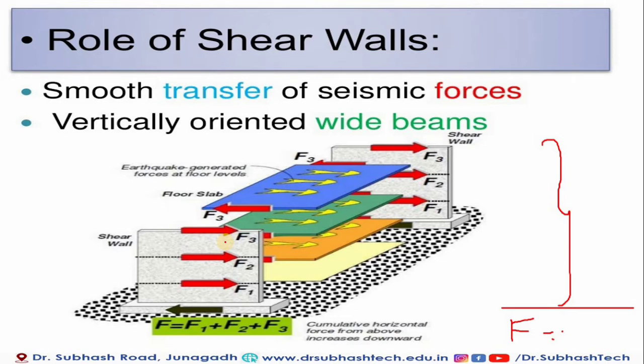You can see our roof slab, and this is the earthquake-generated force at floor level. There are different floor levels, and different forces are denoted over them by different notations F1, F2, F3.